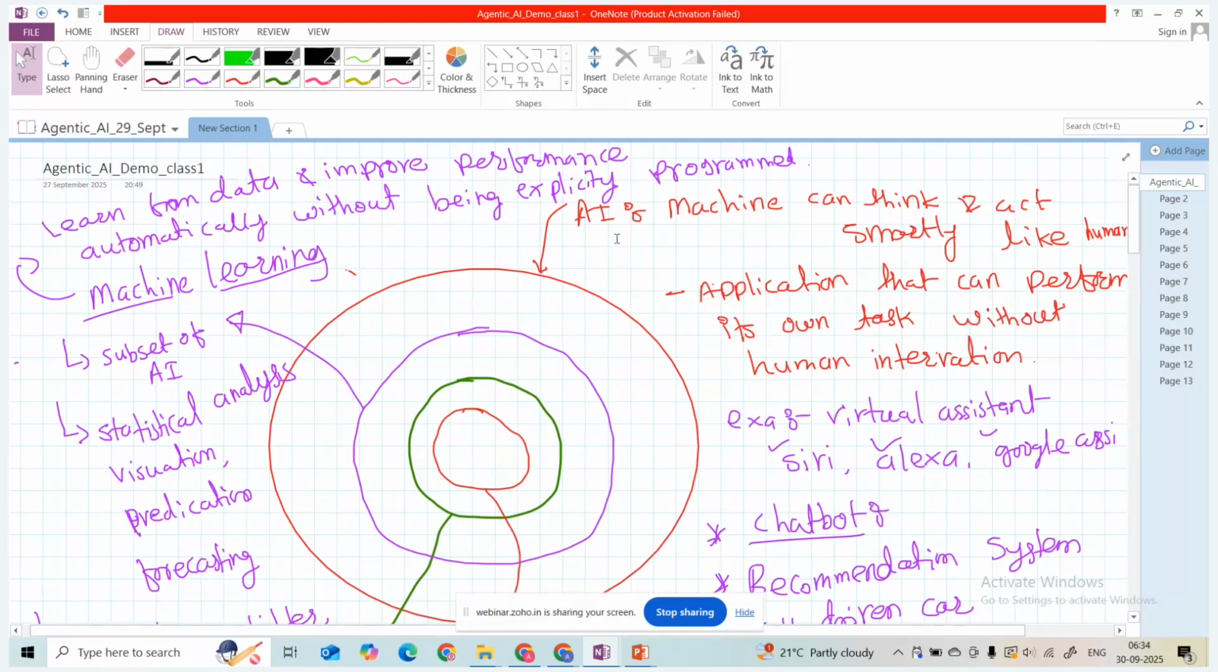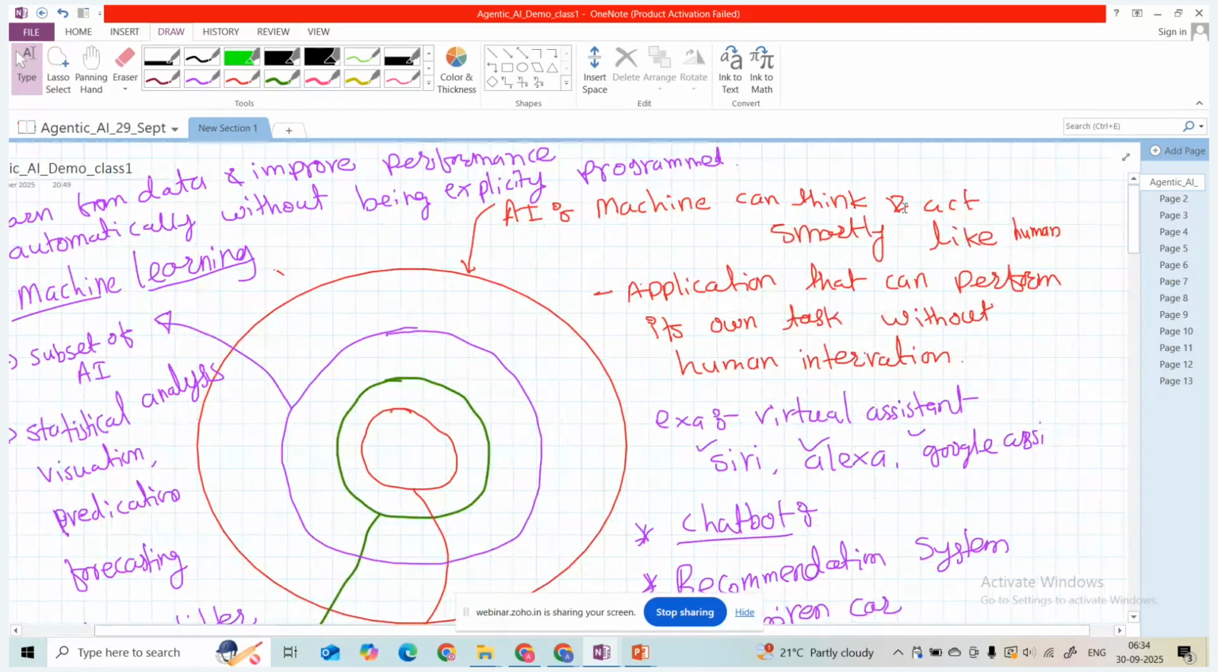So here you can see the AI. First of all, we learned this AI. You can see this outer red circle. We can say this is the big picture. This is the AI, the machine that can think and act smartly like a human. So we are building smart applications that can perform their own task without human intervention.